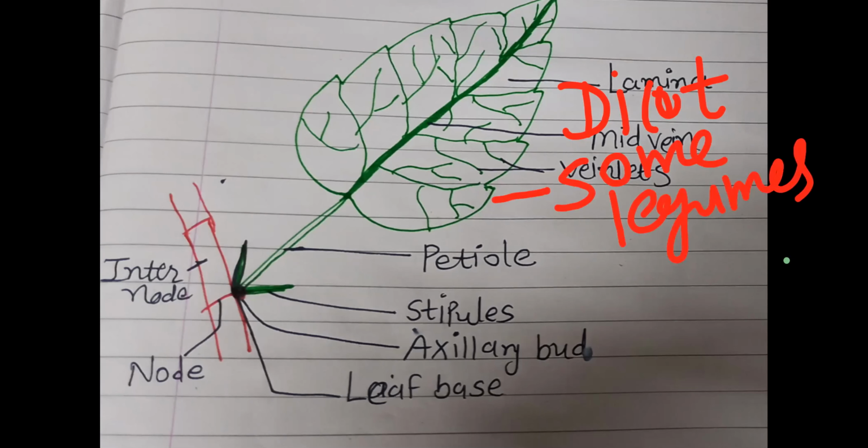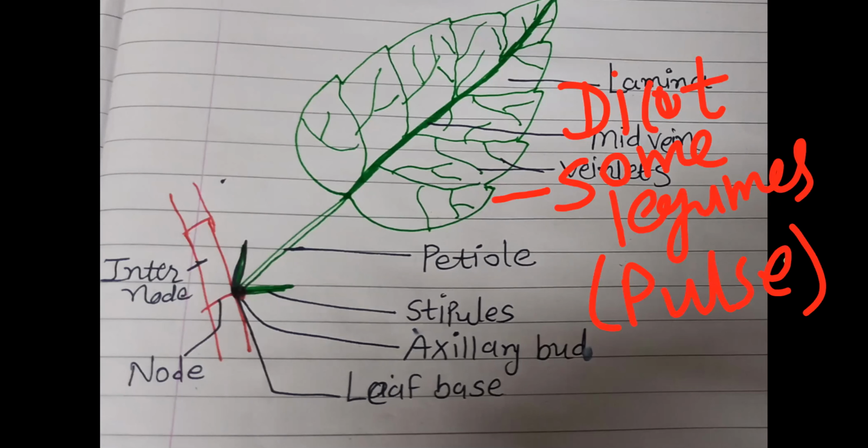Some legumes, not all. Legume meaning what? All pulses. Urad dal, moong, masoor, chana dal, right? All are pulses. So they belong to one family that we call Fabaceae. In short, we call them legumes.